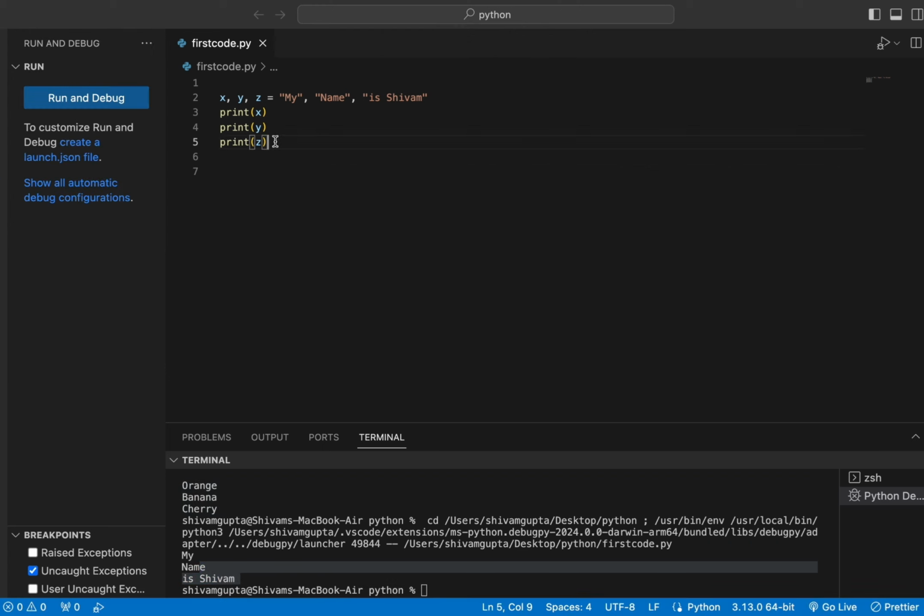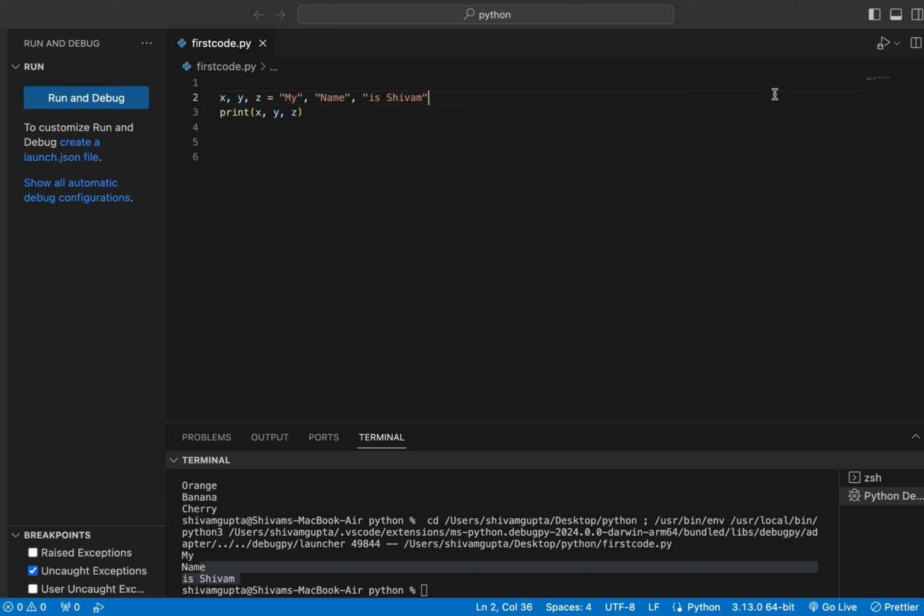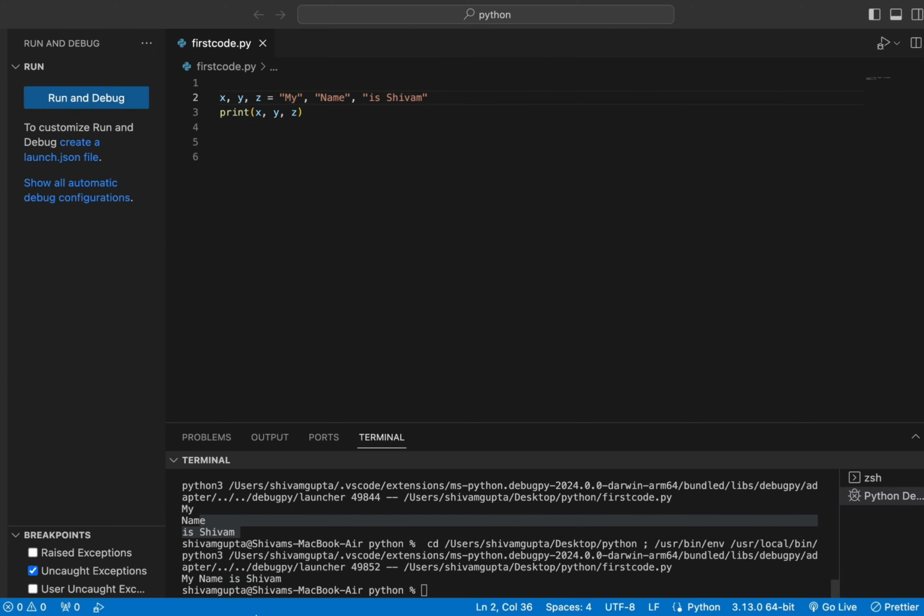Now if you want to show them on the same line, we will simply write x, y and z. Yeah, and now we'll rerun this code, and here you will see the output, my name is Shivam. So you can show different words in the form of a sentence with the print function, and you need to combine the x variable with y and the y variable with z. So this will simply make one sentence, which is my name is Shivam.